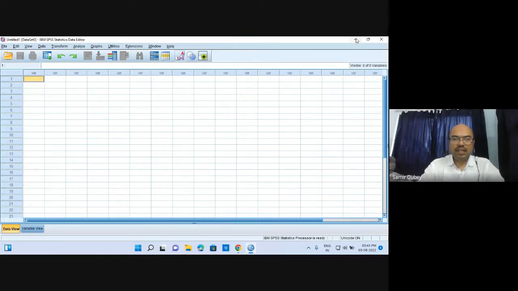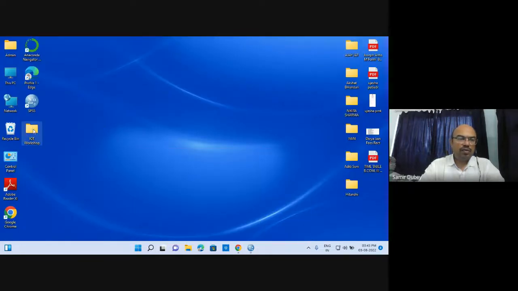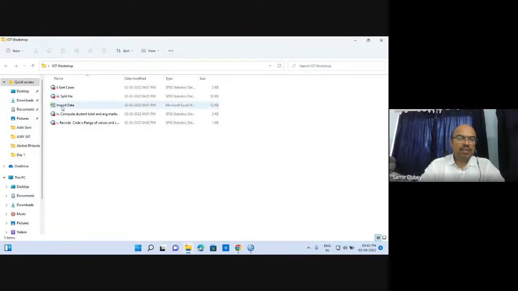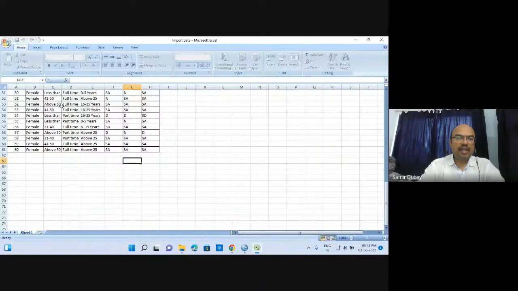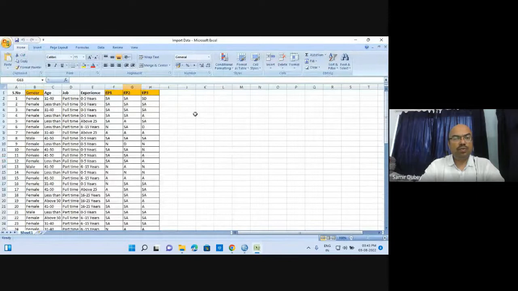Generally, when we make an Excel file, let me show you how we used to make it. This is the Excel file that I have already created for the purpose of importing into SPSS.